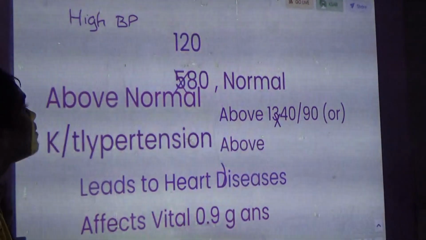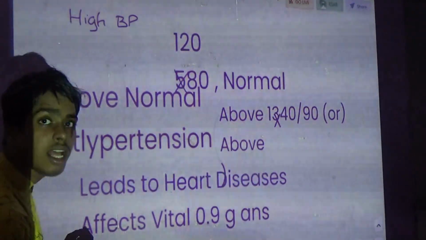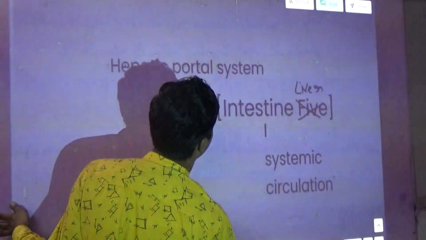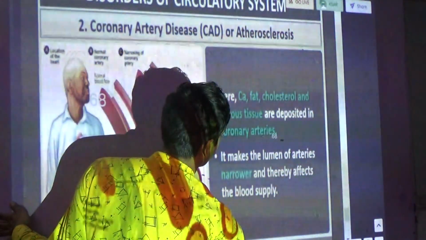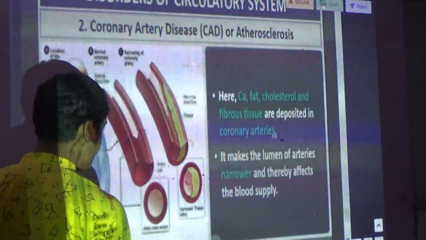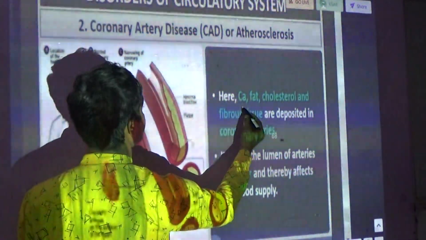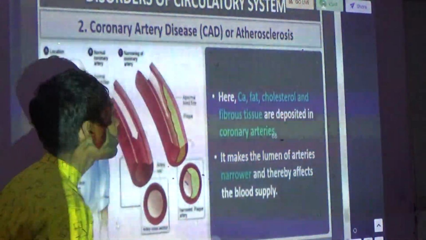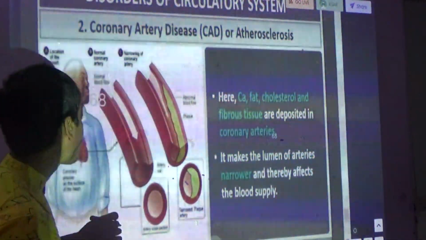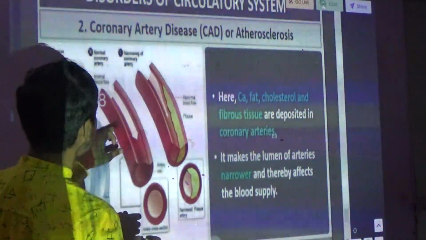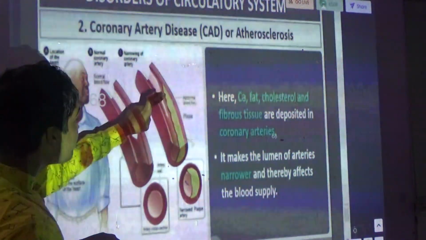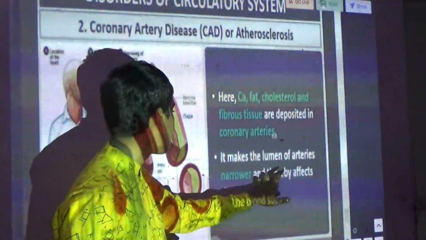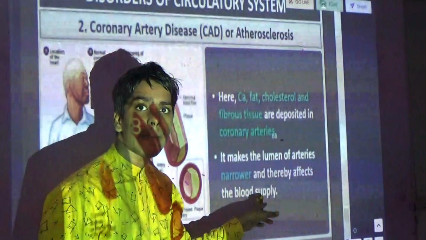Okay, now we will see coronary artery disease, that means CAD. Okay, I will say about CAD. Now here calcium, fat and cholesterol and fibers are deposited in the coronary arteries. That means in the heart there are coronary arteries. In that, this is the normal one. This is the developed one, coronary artery disease. It makes the lumen of the arteries narrower and affects the blood supply.